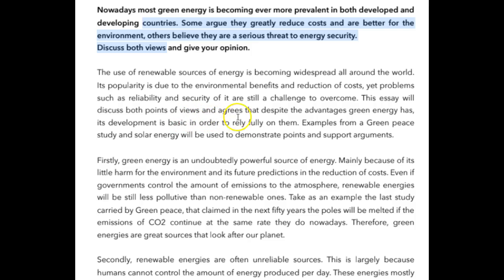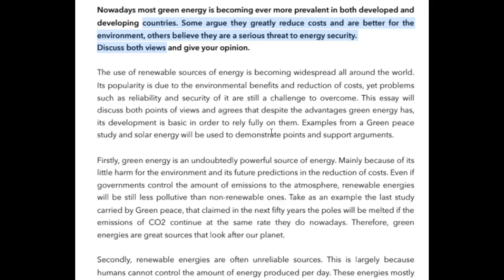So it agrees that despite the advantages green energy has, in order to fully rely on it, it must be developed further. So something like that, I think, really would have emphasized this contrast that, yeah, it's great, but it's not enough right now, and we really need to develop it more. So maybe you could have changed it like that just to make it a little more clear, because the contrast here really isn't clear.